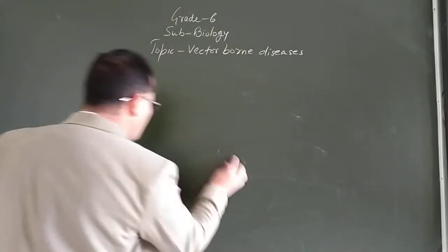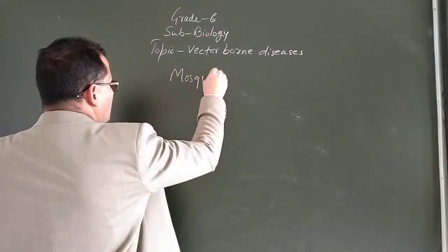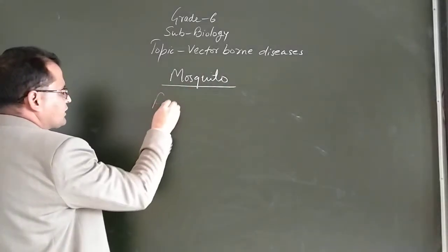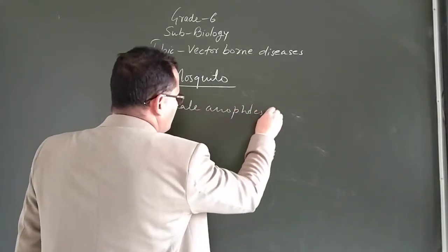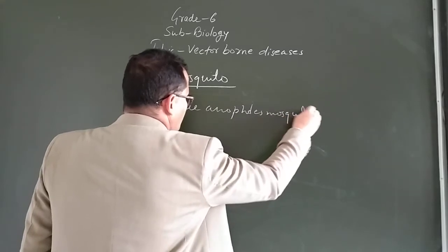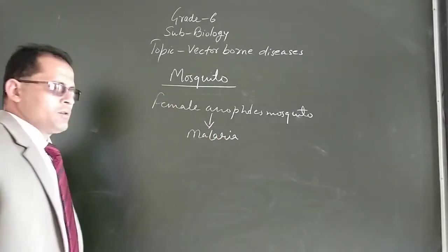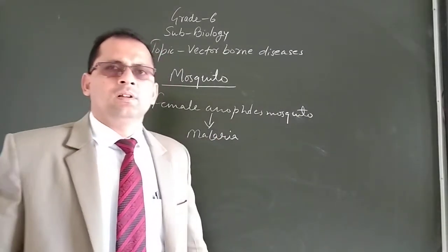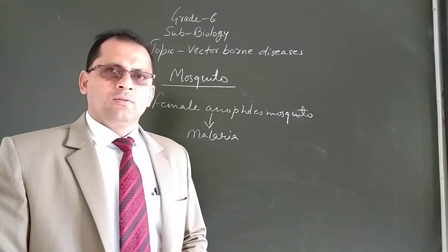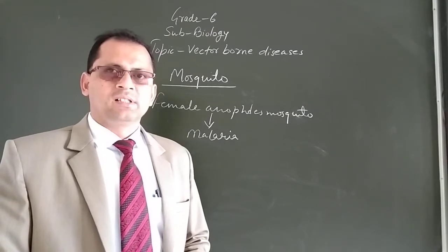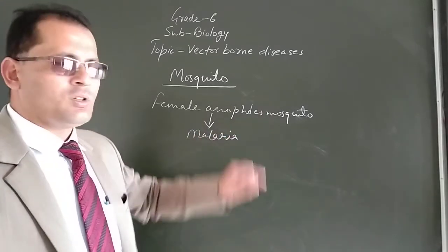Now basically you all know this mosquito. When we talk about the mosquito, female Anopheles mosquito, it is responsible for causing a disease, that is malaria. In malaria you all know we have high fever, shivering, then we have feeling of vomiting, headache, muscle pain. So this malaria is caused by the bite of female Anopheles mosquito.